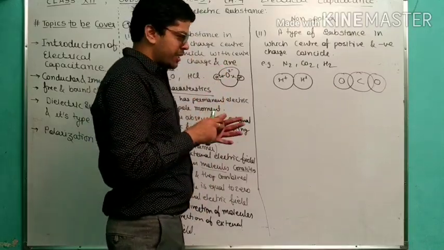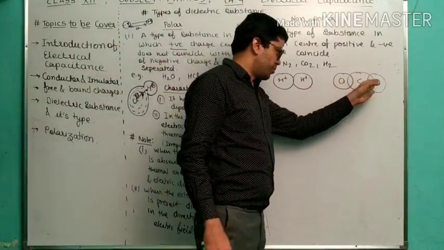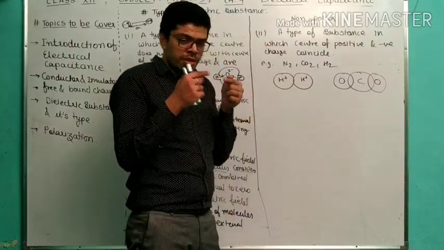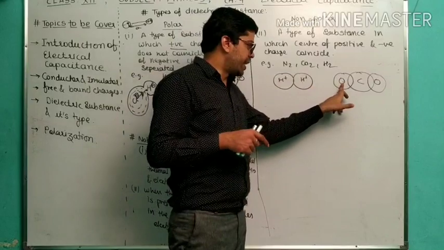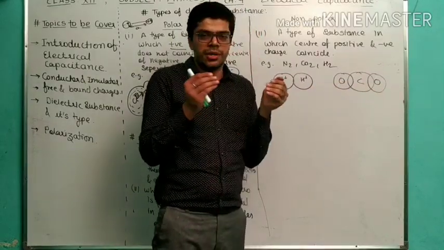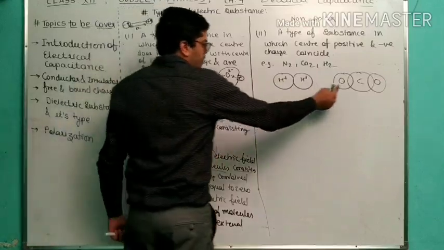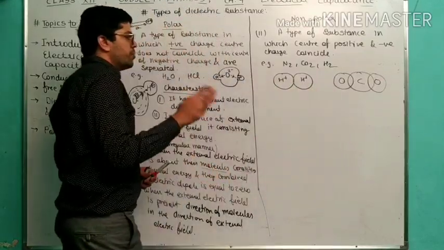Now many students ask the question why they are consisting common portion, why they are not consisting common portion. Both are positive and both are positive. They will apply the repulsive force, and these are the negative and these are the negative. So they will apply some particular attractive force. So that's why we show the common area here, and here we are not going to show the common area.